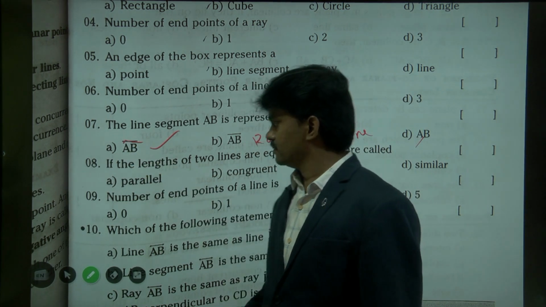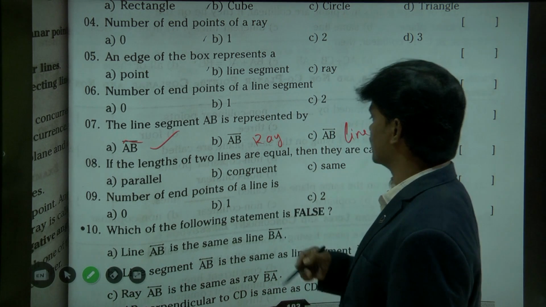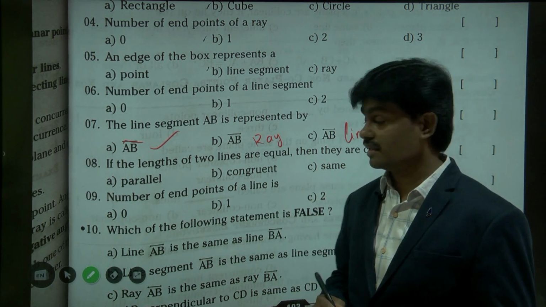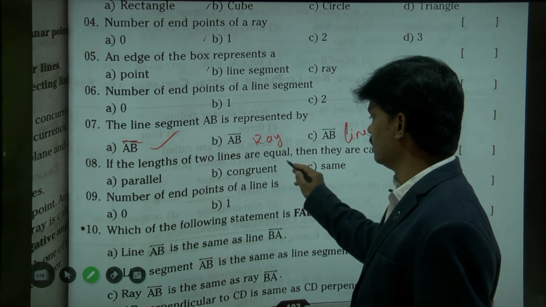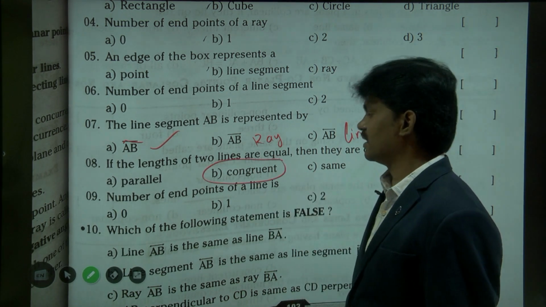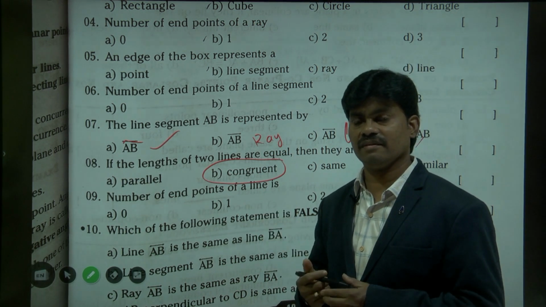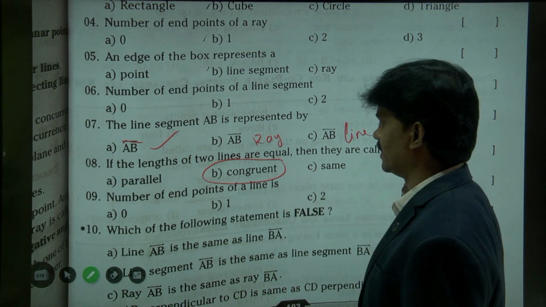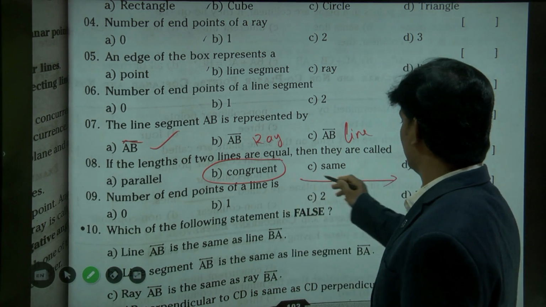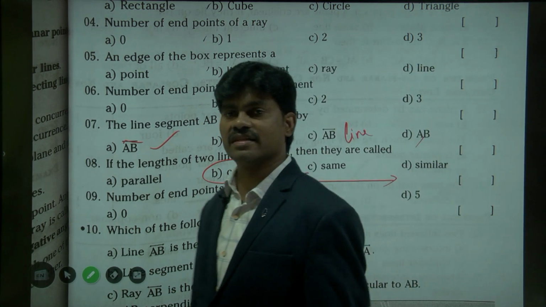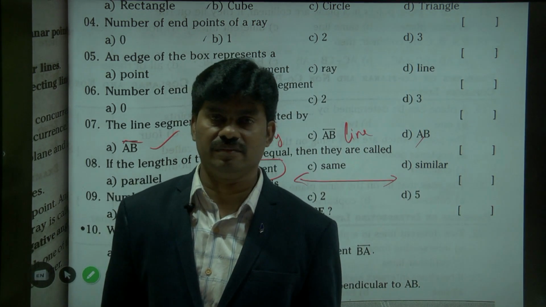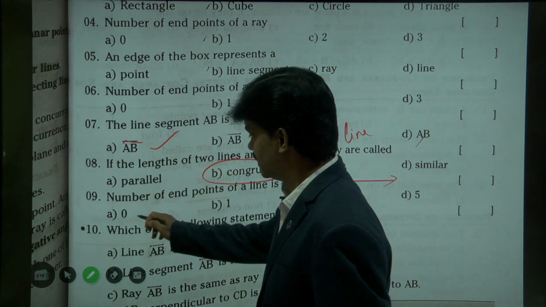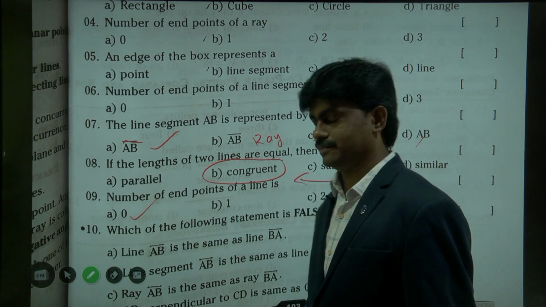If the lengths of two lines are equal, then they are called congruent lines. Next, number of endpoints of a line. This is the line. How many endpoints are there? It extends in both directions. So there are no endpoints here, so we say 0 endpoints.